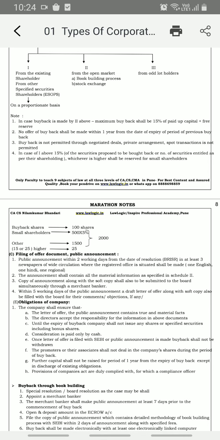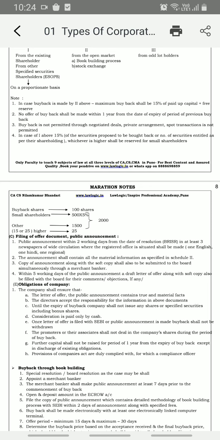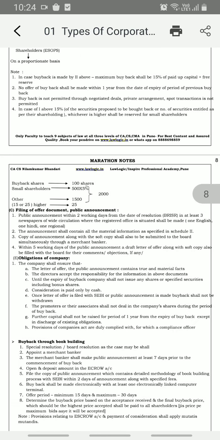Means there has to be a reserve of 15% of securities proposed to be bought back. Whatever the bought back number, if we are buying back 10,000 shares, then as per the 15% criteria, 1500 has to be reserved for the small shareholders so that they can give their securities.